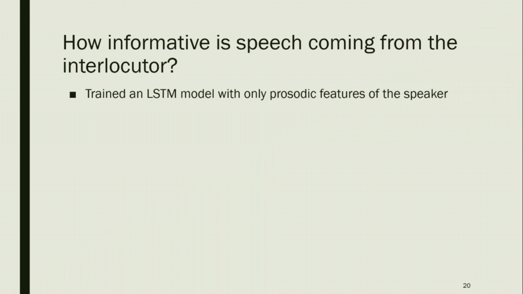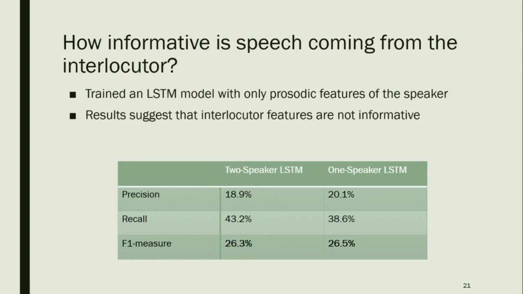We wanted to find out how informative the prosodic features of the other speaker were. And so we trained an LSTM model with the prosodic features of both of the speakers, and an LSTM model with just the prosodic features of one of the speakers. And we found out that having the prosodic features of both speakers was not that useful. We got very similar results, with the one speaker LSTM actually outperforming the two speaker LSTM. And so that was surprising to us. So the results suggest that interlocutor features are not very informative in this task.